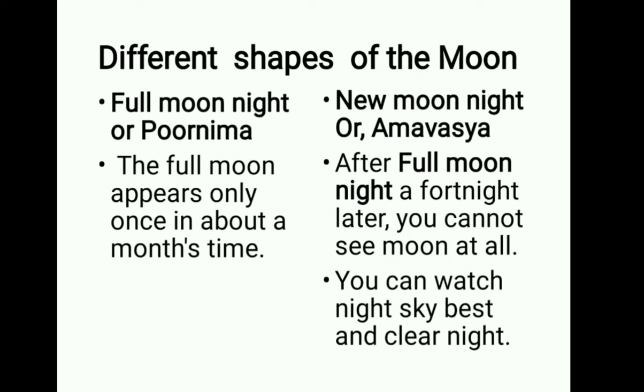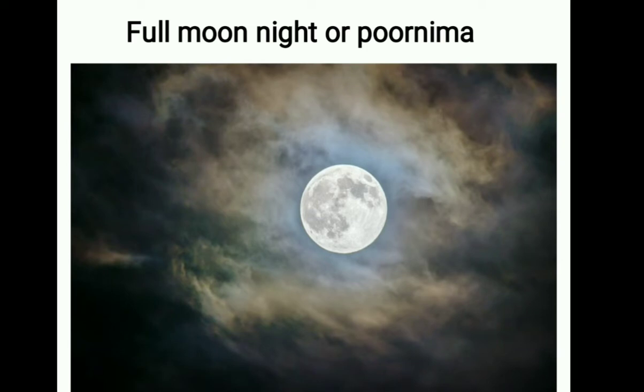You can watch the night sky best on a clear night. In the new moon night, the sky is very clear. We can observe the stars and star patterns like constellations. Next, this picture depicts the full moon night. Observe the picture.